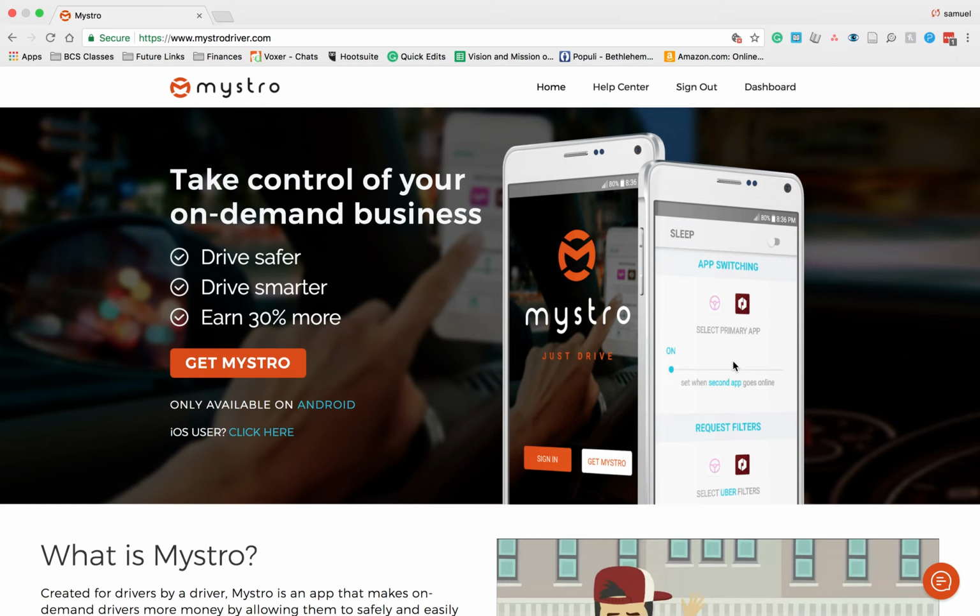I highly recommend you get Mystro if you have Android. I've even considered buying an Android phone and getting another phone service just to do Mystro because I think it's that good of a service. So I highly recommend it. Check it out. Use it to be safer, drive smarter, and I think earning 30% more is reasonable for many people. All right? So check out Mystro.